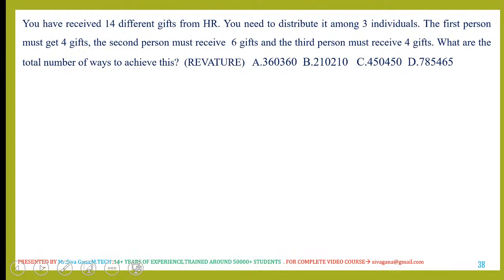You have received 14 different gifts, right? Much useful for TCS. 14 different gifts. You need to distribute them to 3 individuals. The first person gets 4 gifts, the second person gets 6 gifts, the third person gets 4 gifts. What are the total number of ways to achieve this?